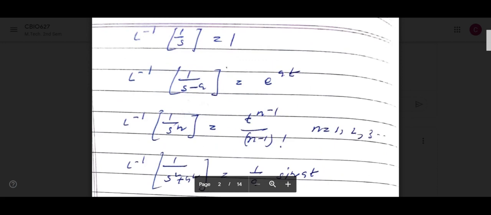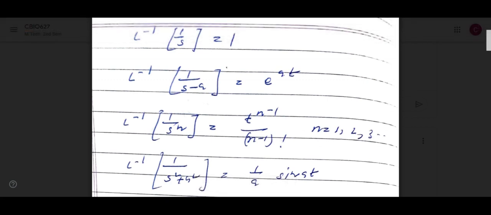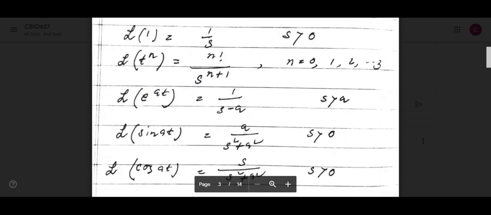So Laplace transform of any constant, L of 1, will be 1 by s, where s must be greater than 0. The Laplace transform of t power n will be n factorial divided by s to the power n plus 1. Okay. So see this one, I have written L of 1, Laplace transform of 1, no? 1 by s.